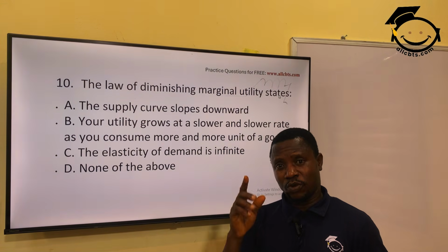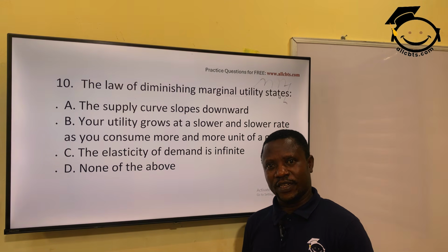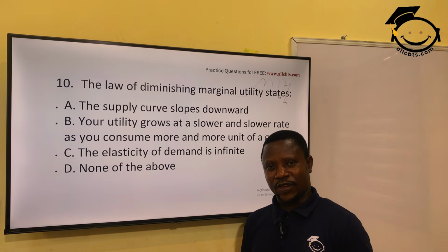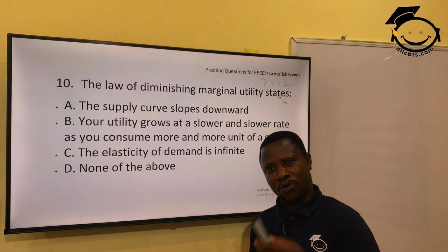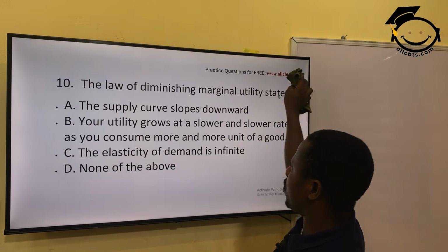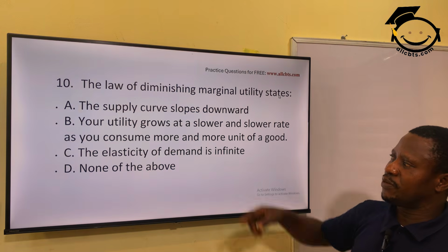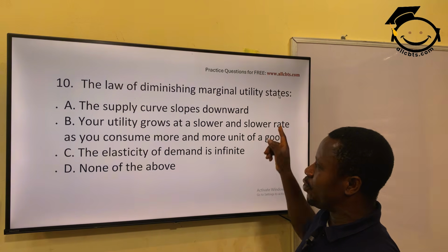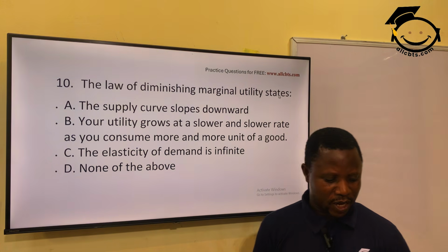The first bottle of Coke, when you are thirsty and just came in from the sun, will cool your thirst, and you feel wow. Then you take the next bottle of Coke, and the next. The more bottles of Coke you take, the less satisfaction you get from each additional bottle. That's what we call the law of diminishing marginal utility. Utility means satisfaction. So the correct answer is B. Your utility grows at a slower and slower rate as you consume more units of a particular good.